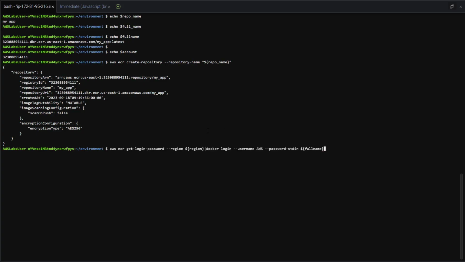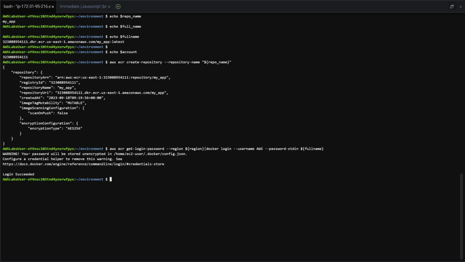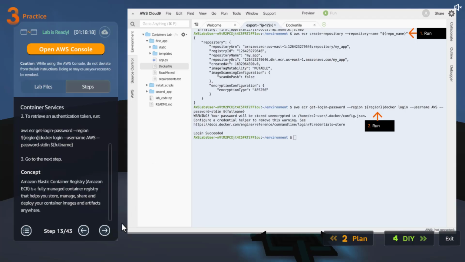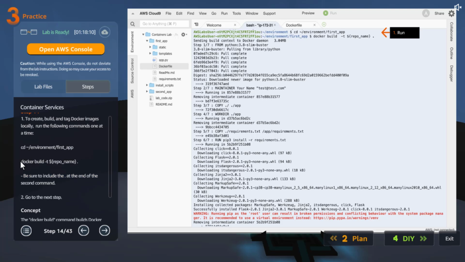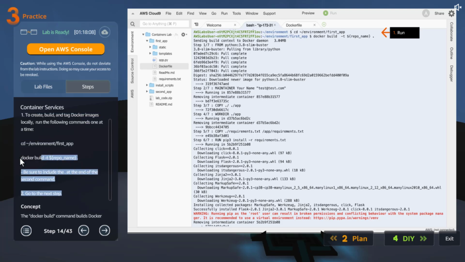So let me paste. Your password will be stored unencrypted. Configuring login succeeded. See, we successfully logged in, which is good. Now they want us to change directory to environment first app. Then they are asking us to build the Docker image. So the command that you use is this.